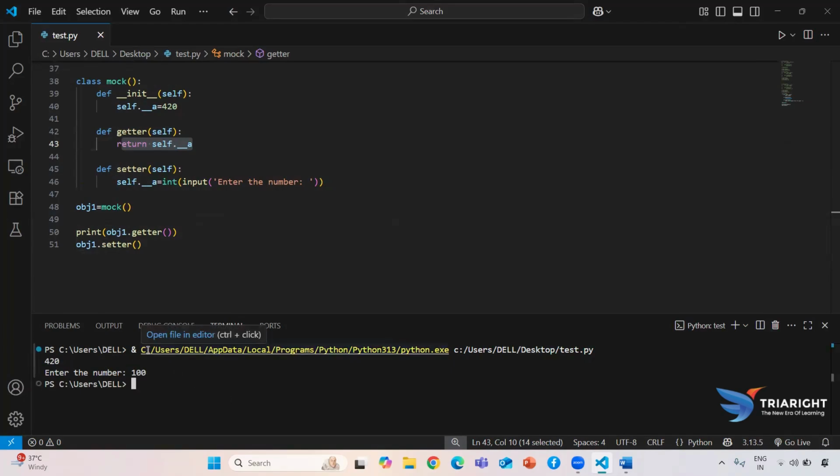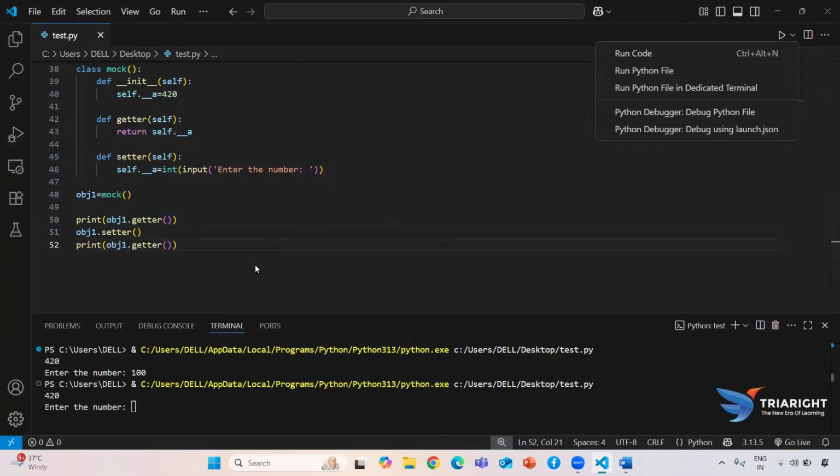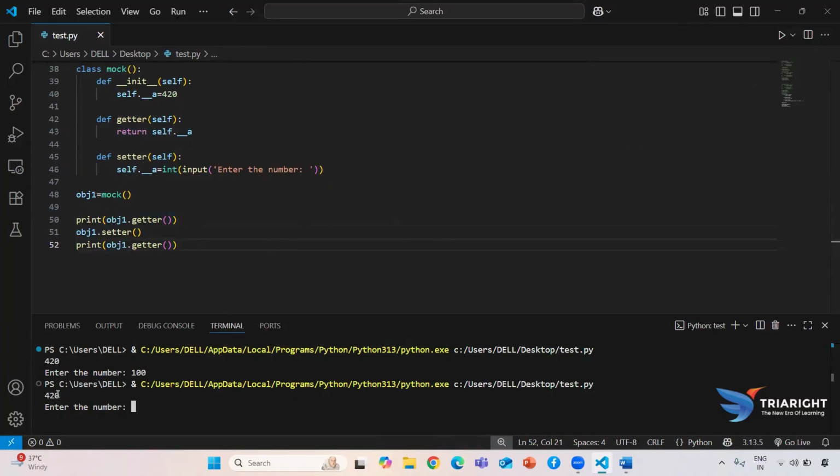So now my requirement will be, again I am trying to check whether the value has changed or not. So at that time I need to call this one again. Okay, so now if I'm trying to run this one more time, as of now my private access data member will be 420.